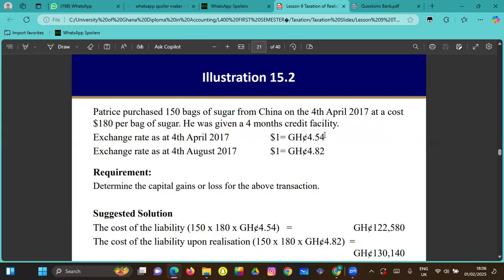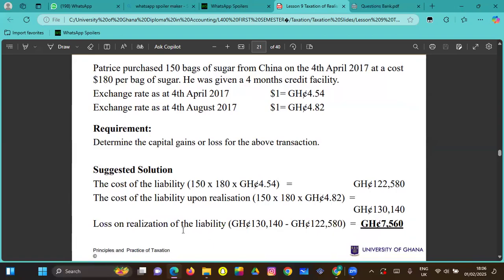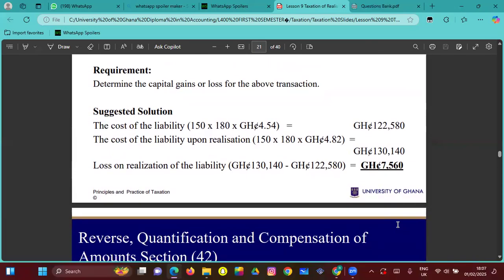So when you calculate the cost at 4.54 and the cost at 4.82, the difference becomes a loss on realization of liability, right? So this is more or less like the foreign exchange one. And when it's home based too, let's say there has been a reduction in the liability that you are owing, right? So the loss now is the difference. Now you are paying more than what you were supposed to pay, right? So there has been a loss on it, right? So this is the loss.